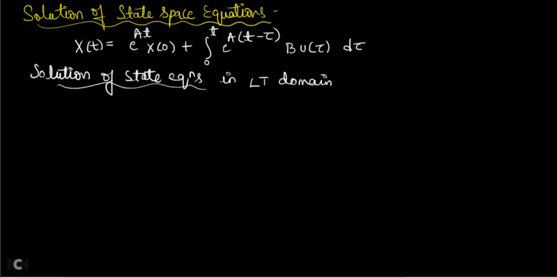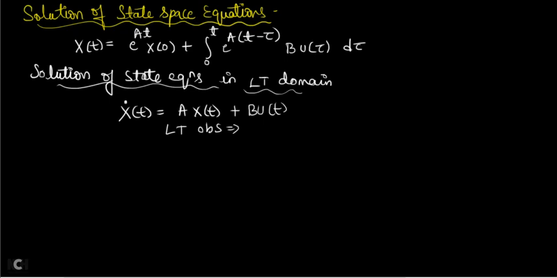By using the Laplace transform domain, whatever complexity you had in the time domain, such as integrating and multiplying matrices, will be reduced to a maximum extent. So for solving all problems, we will use the solution of state equations in the Laplace transform domain. For that, consider the original expression of the state equation: x dot of t is equal to A into x of t plus B into u of t. Now let us take the Laplace transform on both sides.